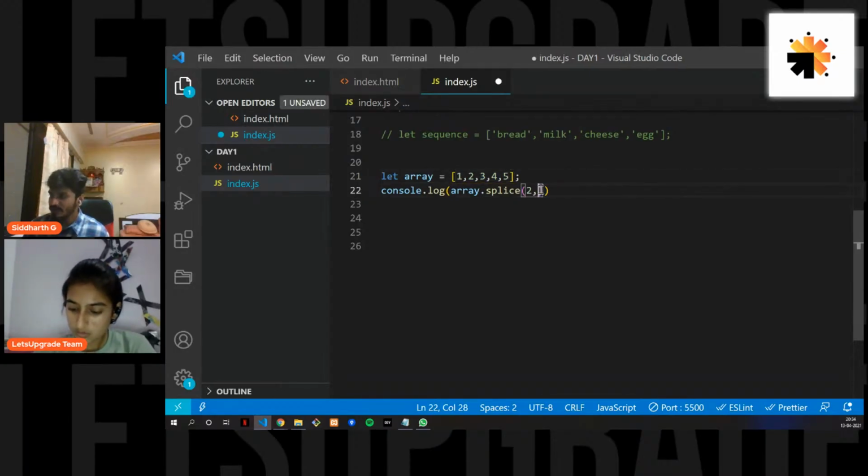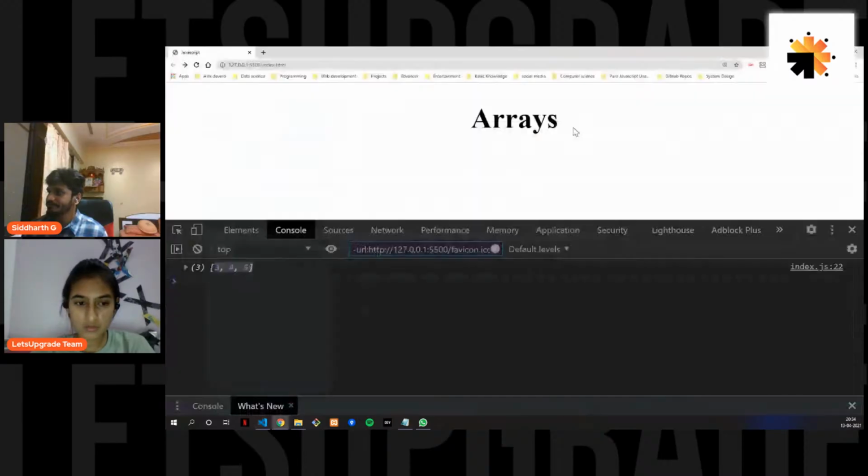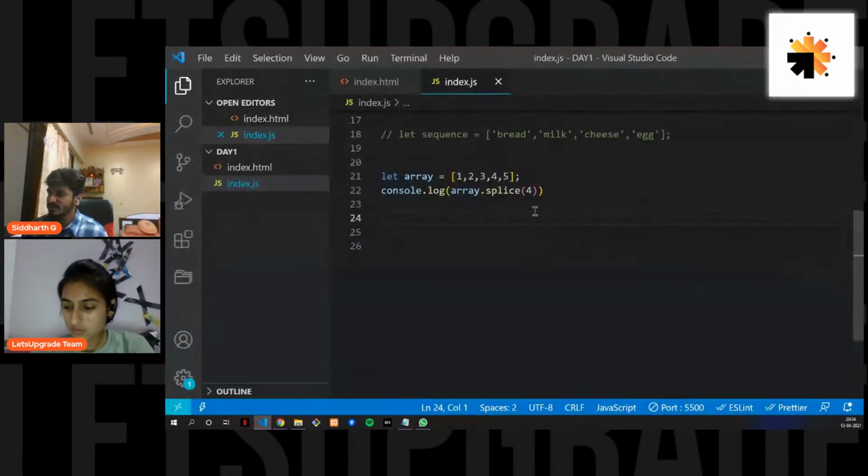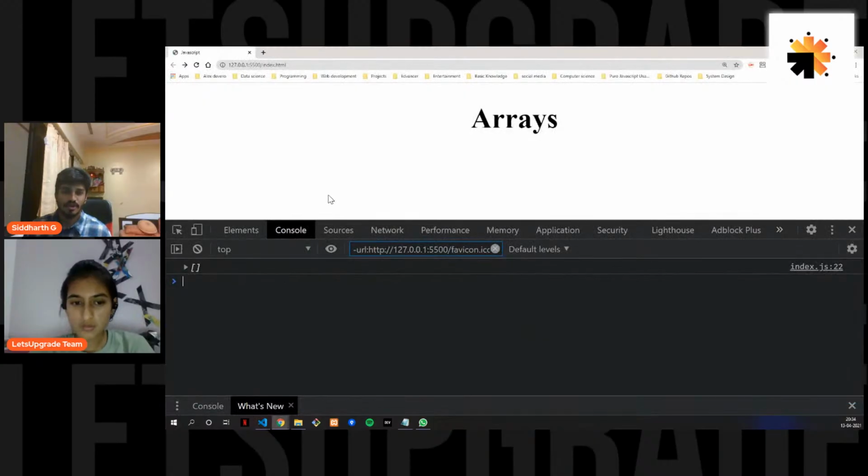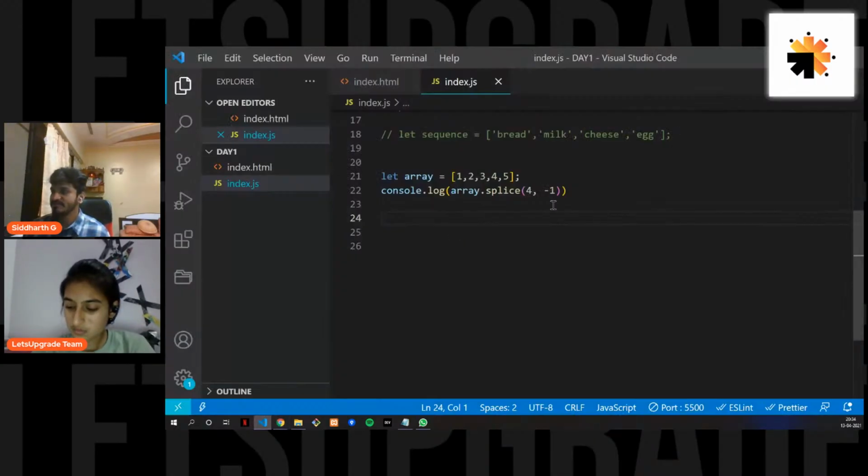So what if you want to put in, suppose, index 4? Index 4, you put in, you get 5, right? What if you put in, let's see if it takes a -1 value. Let's see if it takes, no, it doesn't. It returns an empty array, so the -1 doesn't work.